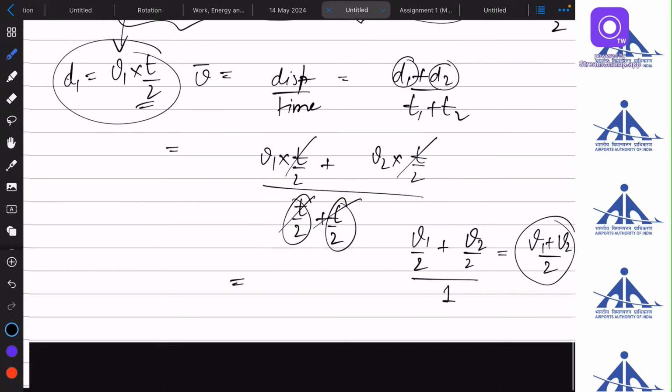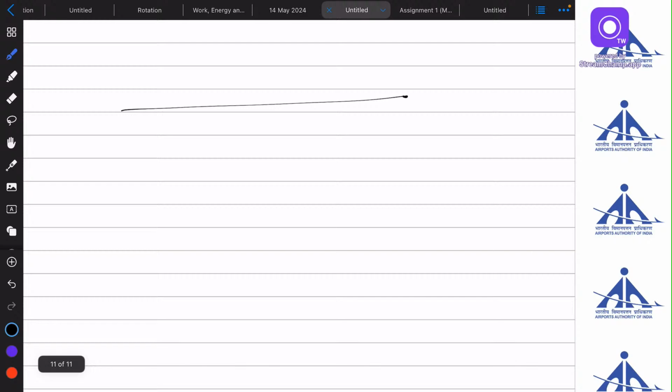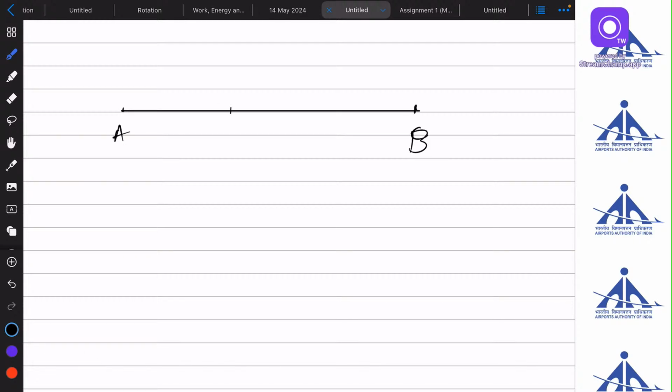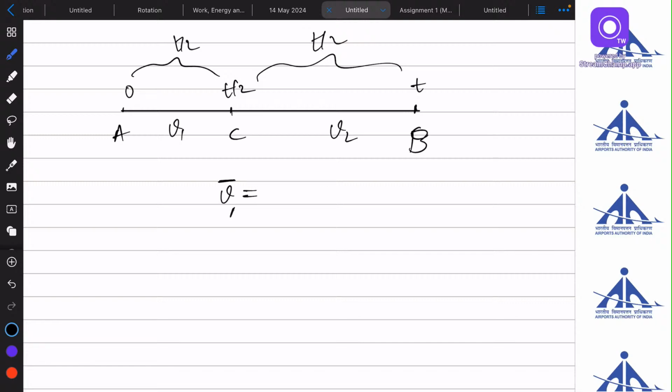This is the direct formula. You need to remember that if a body has moved from point A to point B such that it has traveled two distances in the same time, this is t by 2 time taken, and this is t by 2 time taken, and the velocities are v1 and v2, then we can directly say that the average velocity from A to B is v1 plus v2 by 2. This is the direct formula. Now, these are the three special cases which we are talking about.